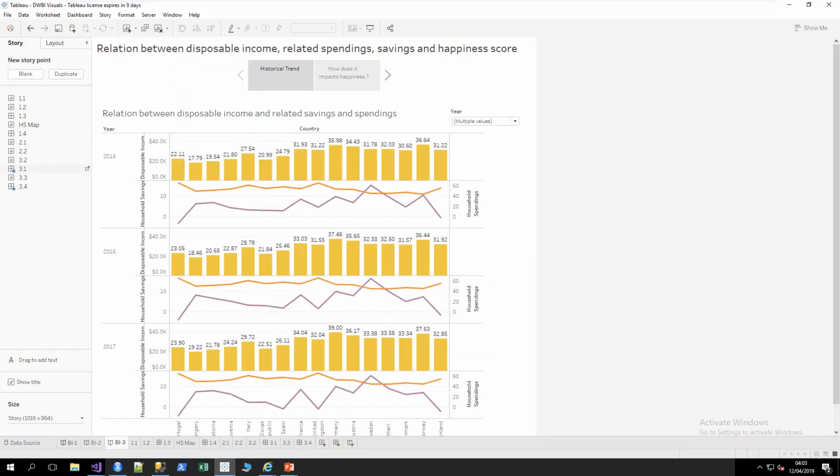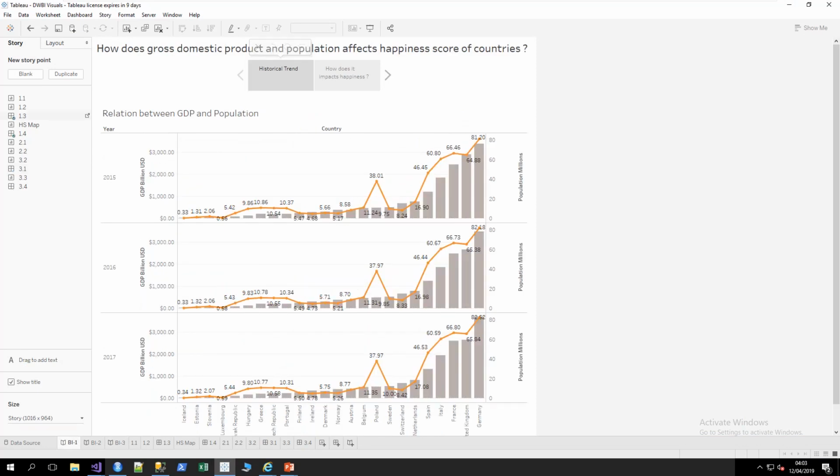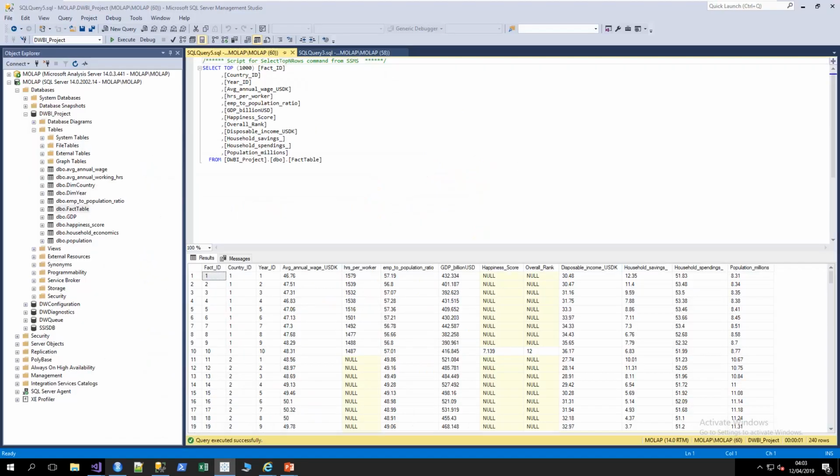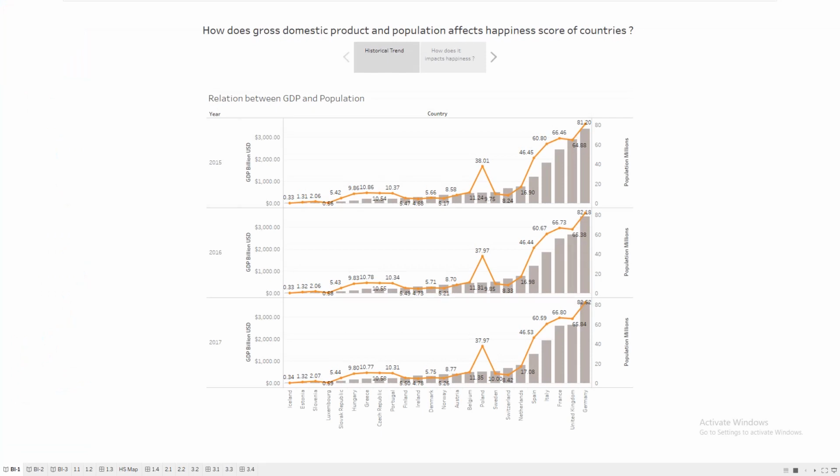Now all this data has been used in Tableau for querying and getting some insightful results. First of all, the happiness report is of the year 2018, and it comprises all the different parameters taken in the years 2015, 16 and 17.